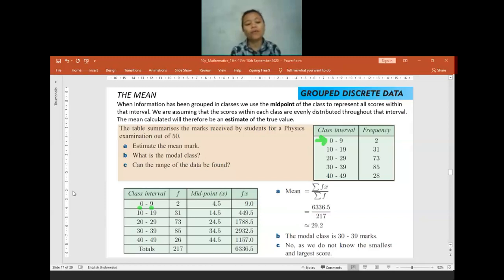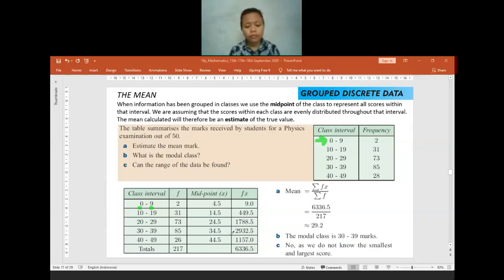For the next row, you have 10 until 19. So again, you have to find the midpoint. To find the midpoint, you add the 10 and also the 19. After you add them, you divide the result by 2. So you will get 14.5, and so on until you find the midpoint for the range 40 until 49. Does anyone have any question about finding the midpoint? Maybe my explanation is too fast or anything, you can ask me.